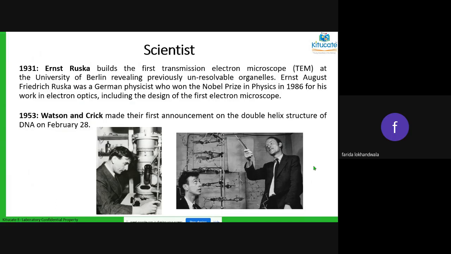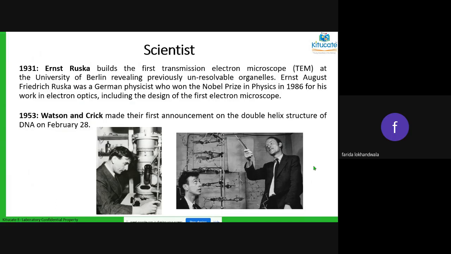Then in 1953, because of the discovery of DNA, Watson and Crick became very famous. They were the people who discovered the structure of DNA. It is a double helix structure, and it has certain codes present on it. Because of this, molecular biology techniques came into the picture.